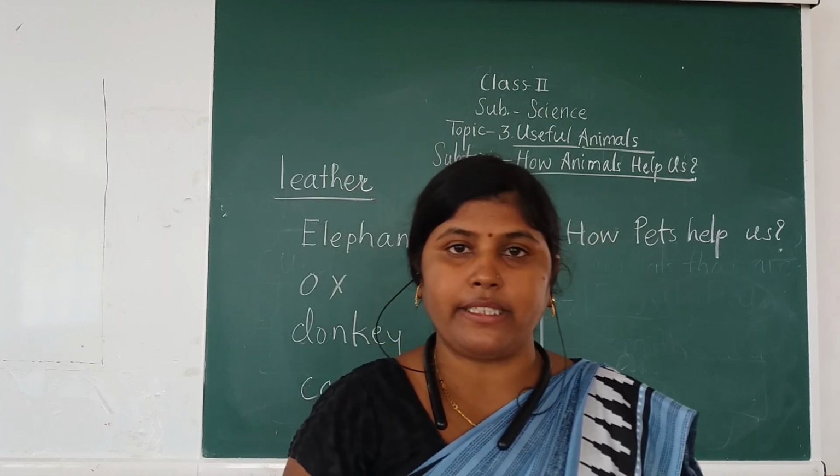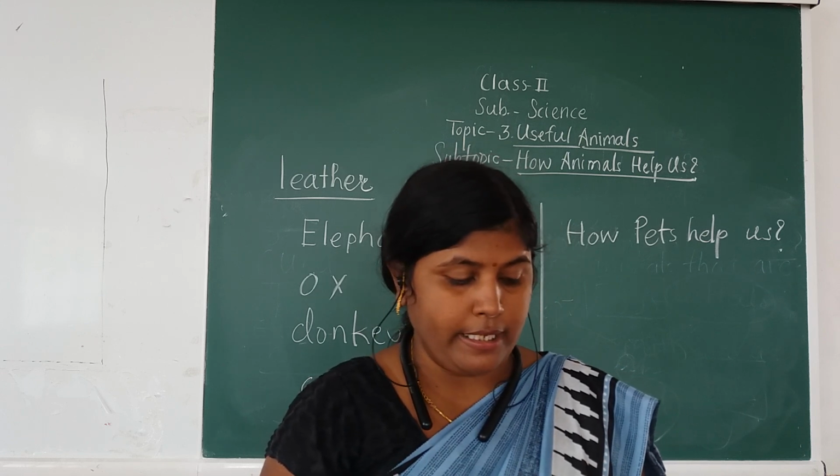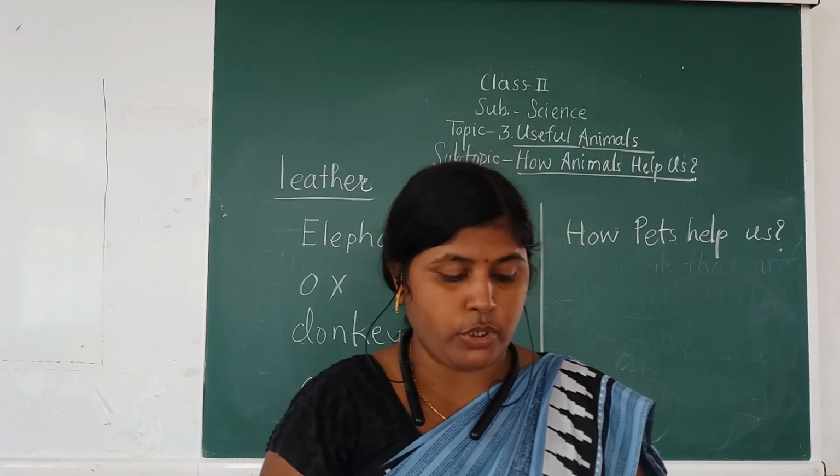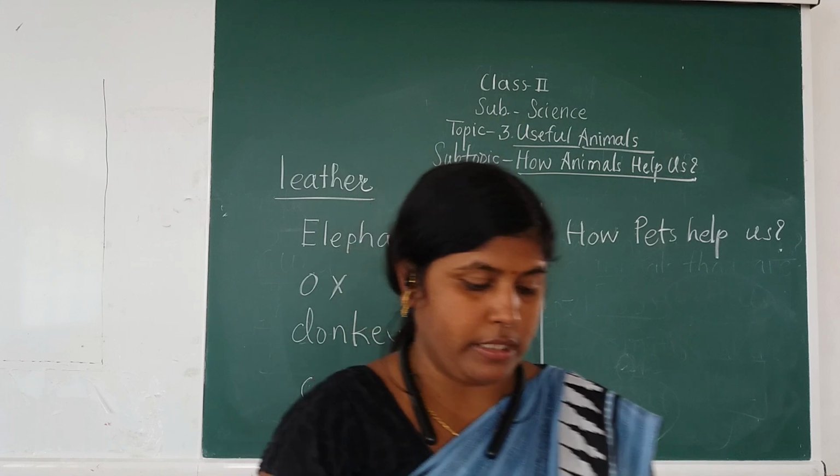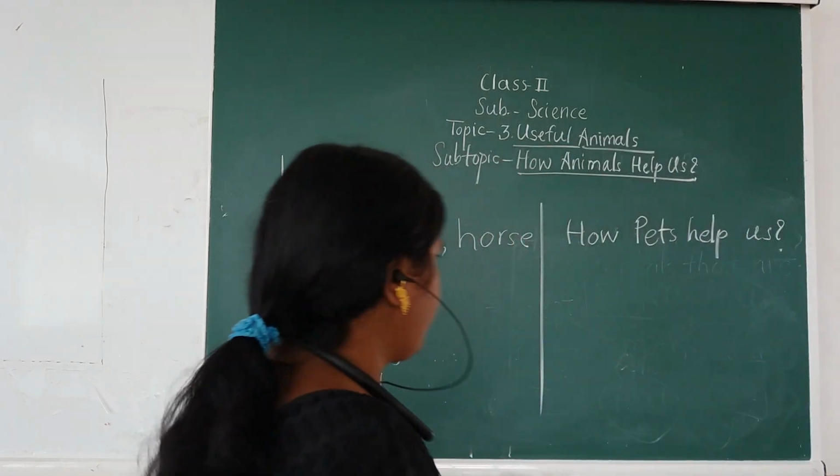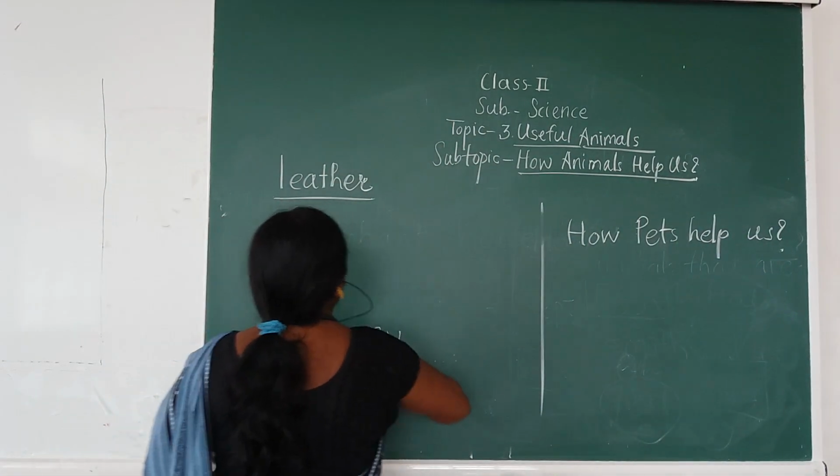Now see, the Revise and Recall column is there. Circle the product which we do not get from milk. I am going to write this question on the board.